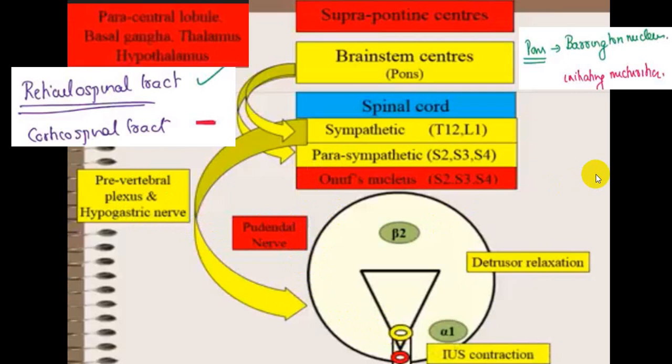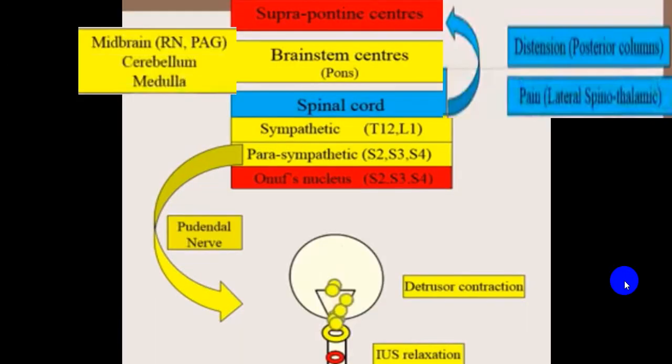This is what is called the three groups of nerve supply: somatic, sympathetic, and parasympathetic. The somatic nerve will be supplied from S2, S3, S4, but the fiber arises from the anterior horn cell and is controlled by the corticospinal tract, while the parasympathetic fiber from S2, S3, S4 will be controlled, or facilitated, by the reticulospinal tracts, and that is how the action is there.